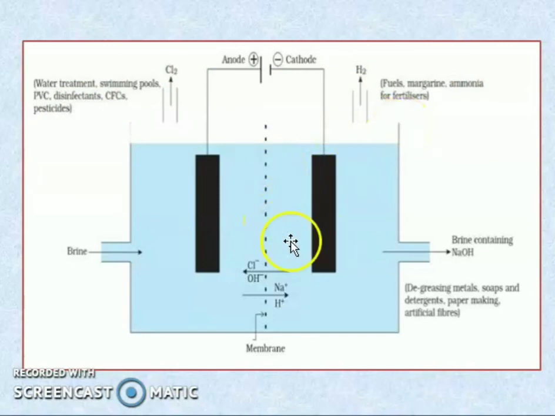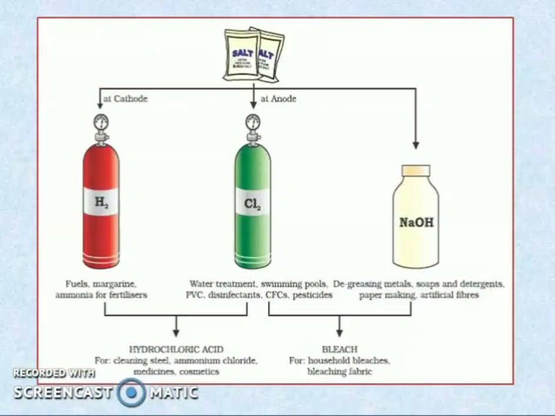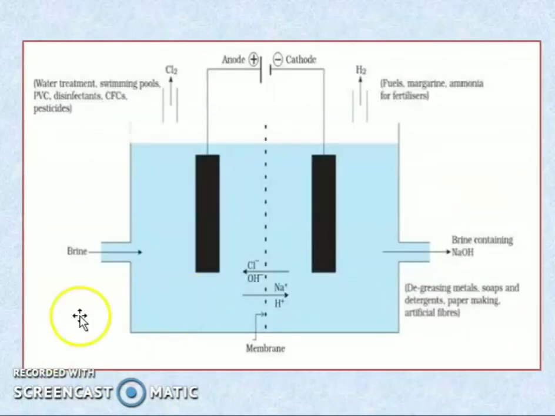Now from this, NaOH will be formed from the brine, and this will be used for degreasing metal, soap and detergent, paper making, and artificial fibre. So both the diagrams are the same. You can use either one of the diagrams.